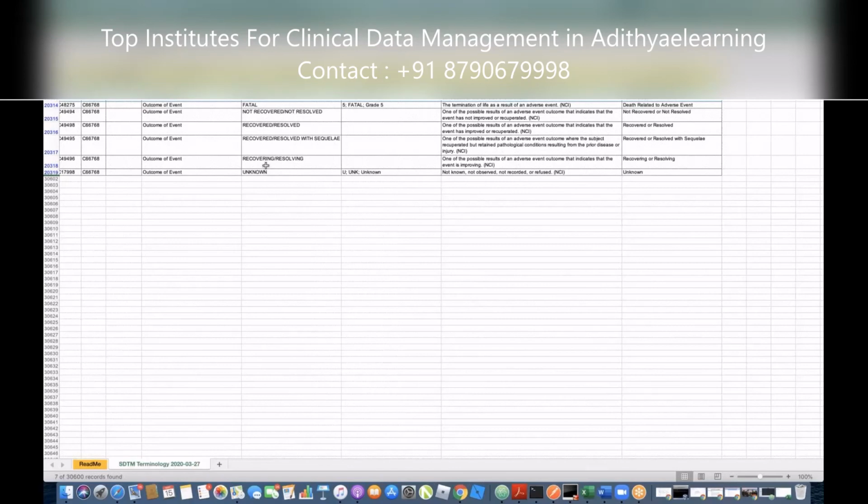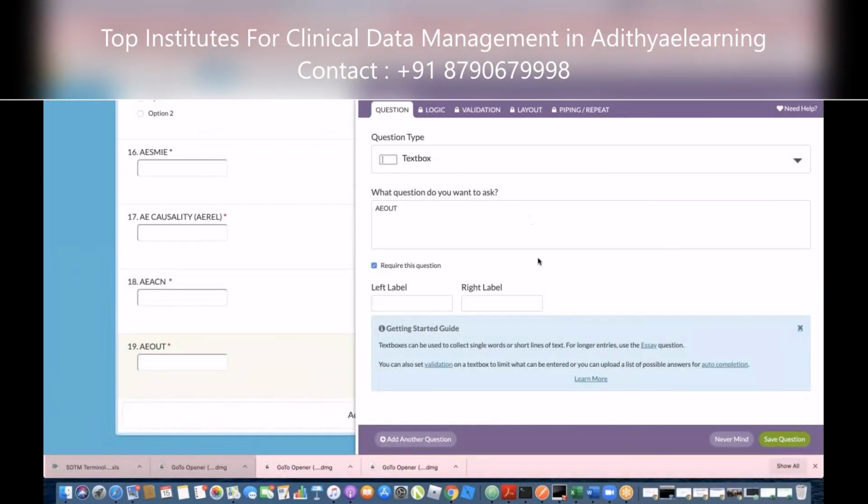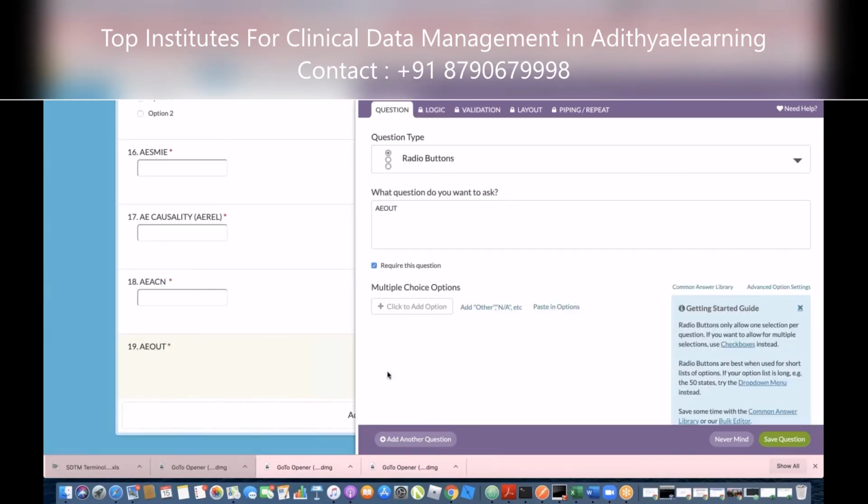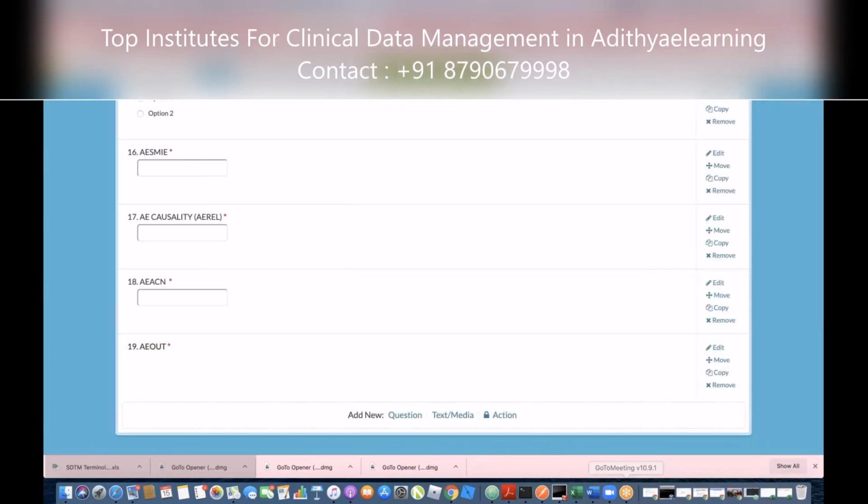And then you also have to remember that now this is coming to edit check. We will come to that later. So first, let's do the outcome. If you go back to your CRF design, here, correct. So again, usually we will keep it as a radio box. You can keep it as a text box. I'm not saying it's an error, but with a radio box you can see all the options together. It's easier, right?